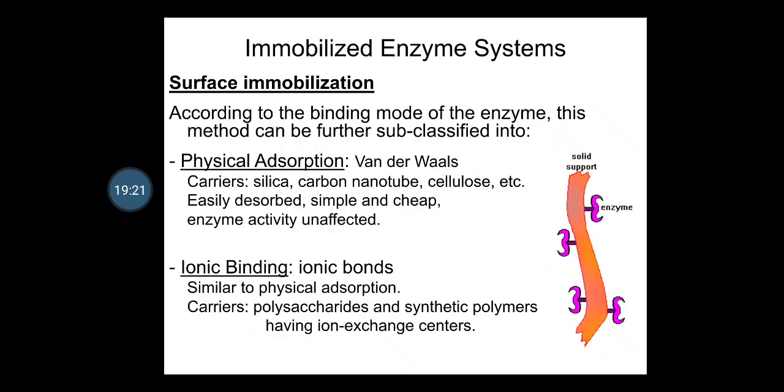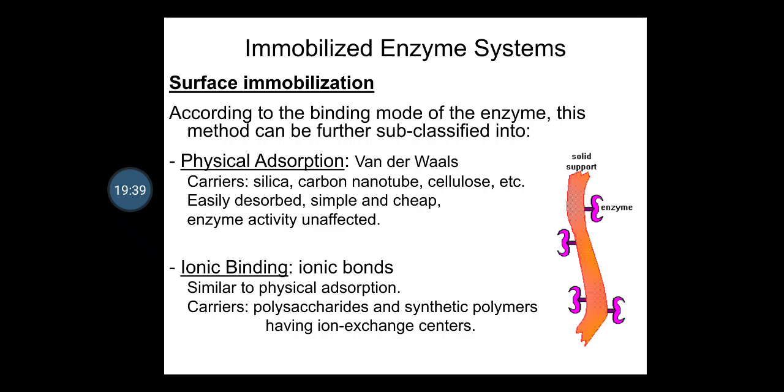The mechanism required for physical adsorption and ionic binding is the van der Waals force, which is required for the adsorption of different types of enzymes over the solid support.